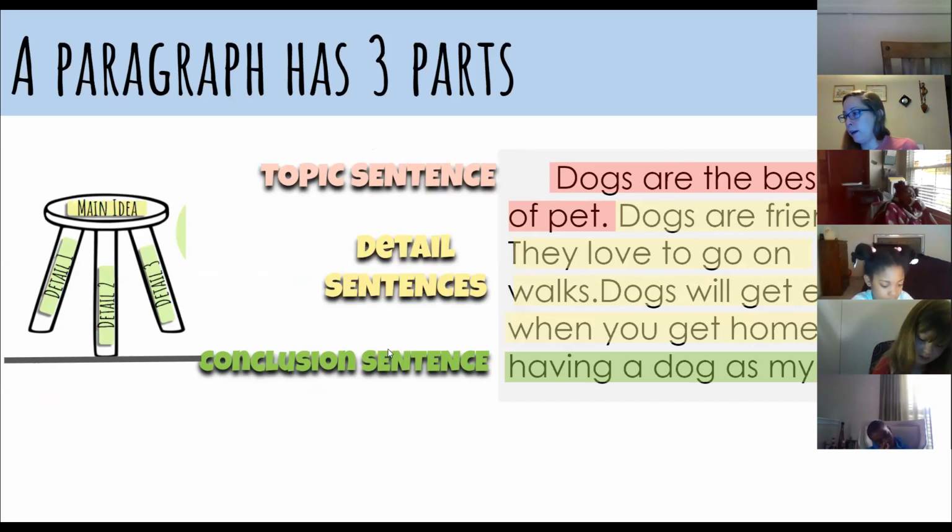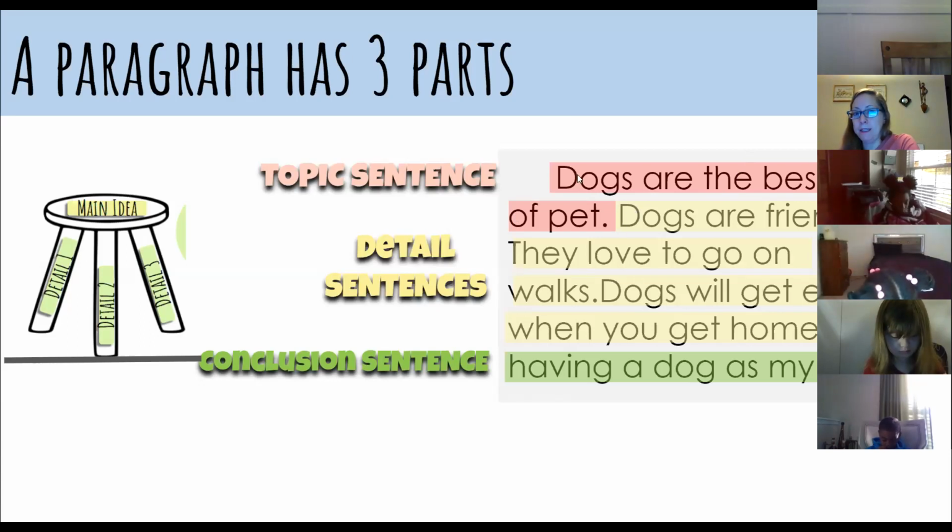But you can't leave the reader hanging. You got to wrap it all up. I love having a dog as my pet. And then that is the perfect three-part paragraph. It's talking about the same main idea. I've got my topic sentence, details, and conclusion.